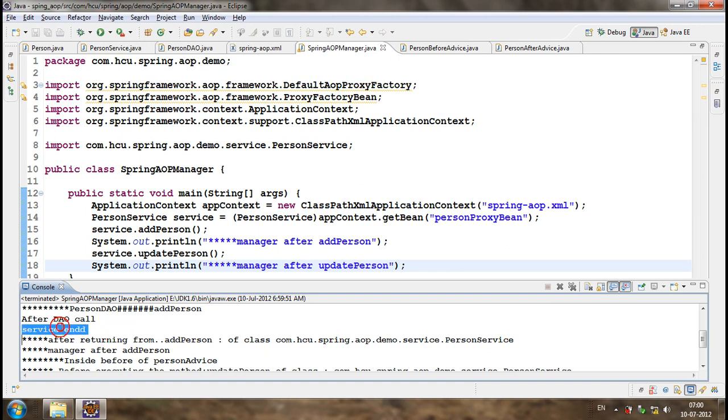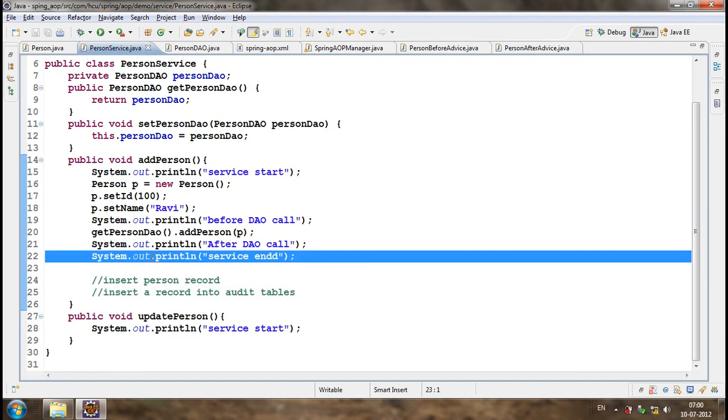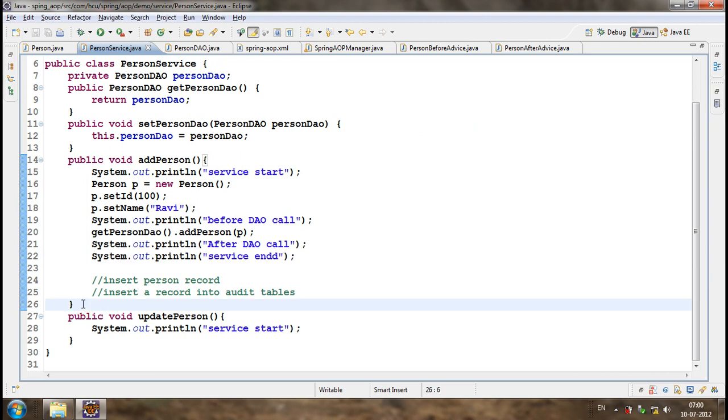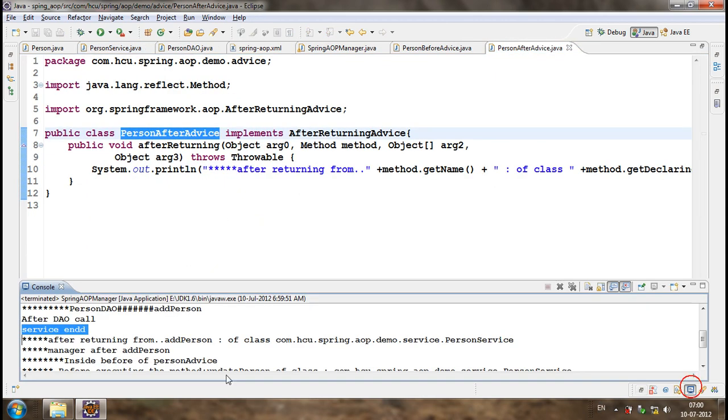And then after returning from the method: where is the service ended? Here, this is the service end. That means after the method closing brace is reached, or after returning from the method, again what is it doing? If you see the log, after returning, after the last statement.